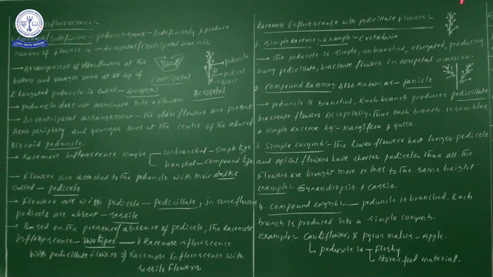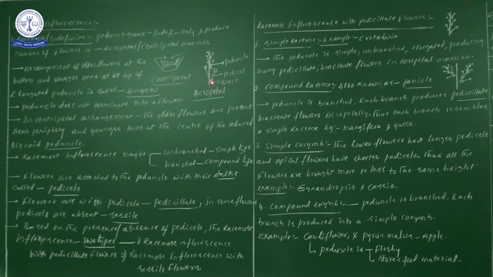Suppose the flower arises at the axil of a leaf-like structure. That particular leaf-like structure we call a bract. So if the bract is present, that flower can be taken as bracteate. Observe this diagram. Small leaf-like structures I have drawn, at the axils of the flowers. Did you notice that?